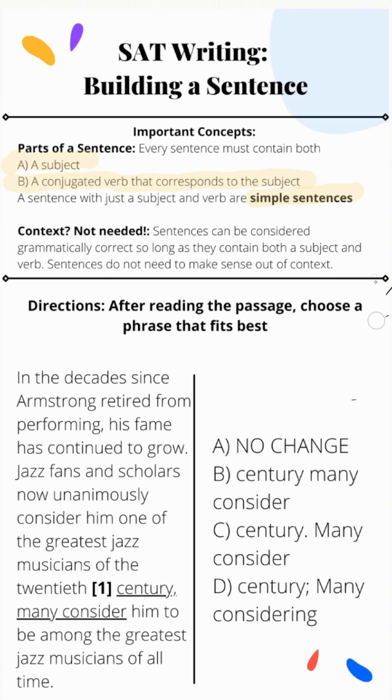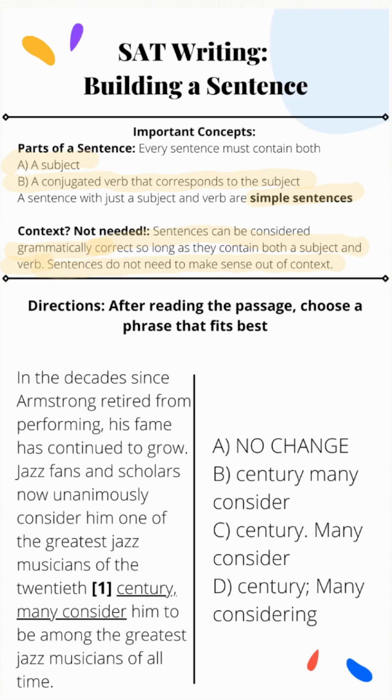An important thing to remember about sentences in the SAT writing section is that sentences can be considered grammatically correct so long as they contain both a subject and a verb. Importantly, this means that sentences do not need to make sense out of context. If you take a sentence by itself and it has that verb and that subject, it can still be considered a sentence whether or not it makes sense out of context. Now, let's practice the use of these in the question below.